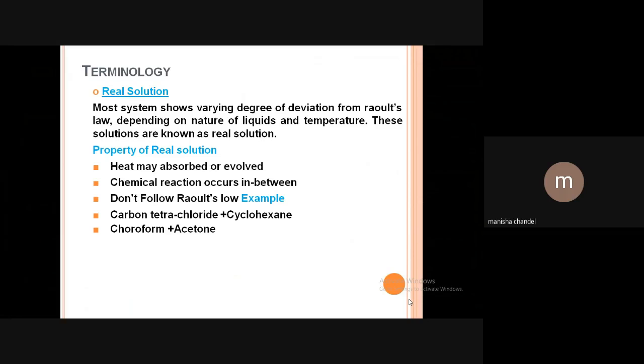The properties of real solutions are: heat may be absorbed or evolved. Second, chemical reaction occurs in between. Third, it does not follow Raoult's law. An example of a real solution is chloroform and acetone mixture.